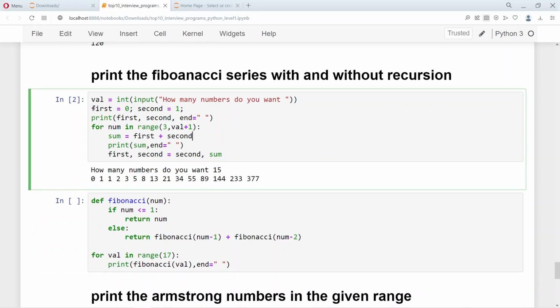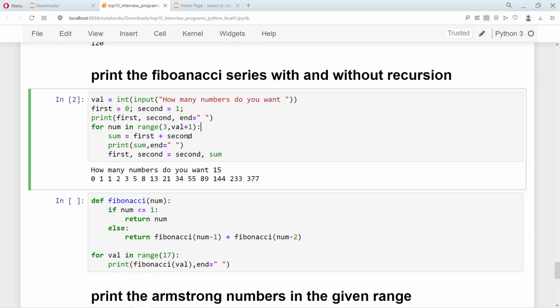The first two numbers 0 and 1 already get printed, and then from the third number onwards till the number that you want to print, we have a for loop which iteratively prints the next number, which is the sum of the previous two numbers. So Fibonacci series is nothing but the next number is the sum of the previous two numbers.